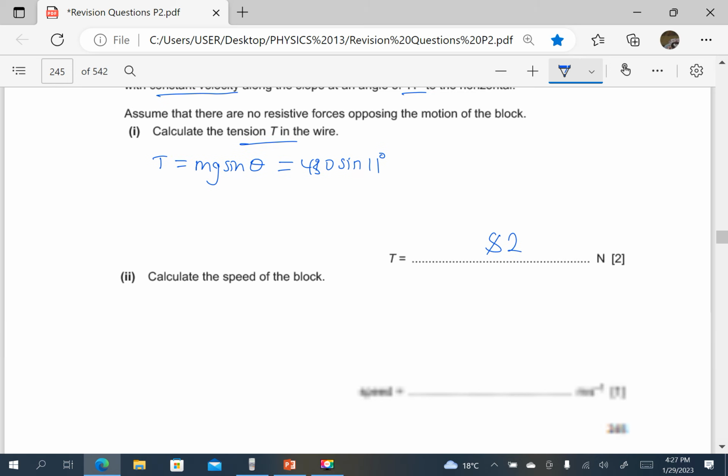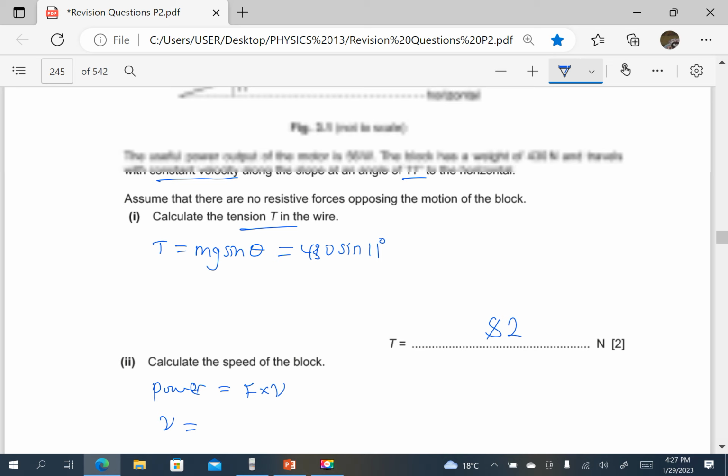Then calculate the speed of the block. So since we already know that power is equal to force times the velocity or speed, it means the speed is going to be the power. I think they gave us the power as 56.